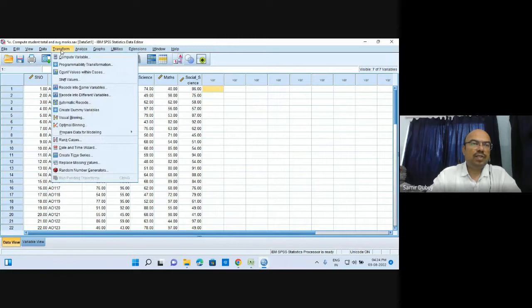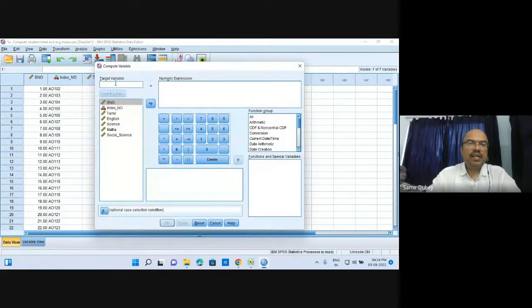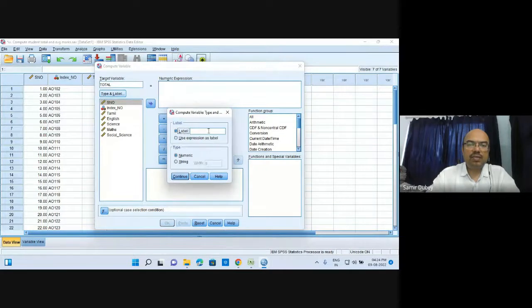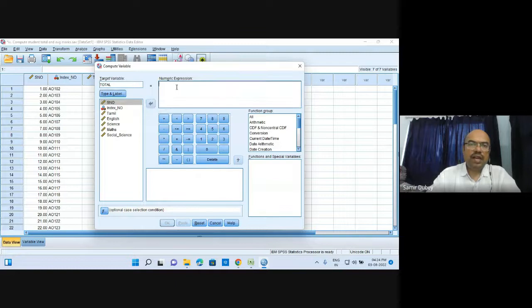Let us use it from here. In the Transform menu, you have to go for Compute Variable, and then a new name of this variable needs to be given. So let the name of the variable be total. Here it is. Then here it comes, type and label. So the label will be total marks. Total marks will be used, and it is of numeric type definitely. Now we can continue.